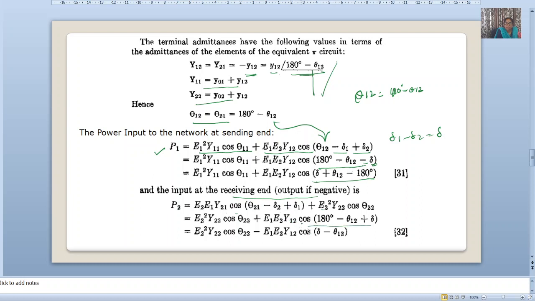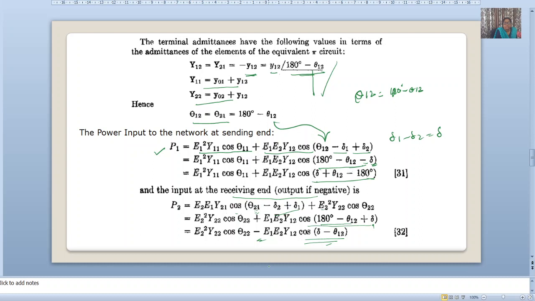It is E1 E2 y12 cos of 180 degrees minus theta 12, where this theta 12 we have to replace by 180 degrees minus small theta 12, and delta 1 minus delta 2 we have replaced by delta. Now 180 degrees minus theta 12 plus delta, so it will be minus of minus theta 12.